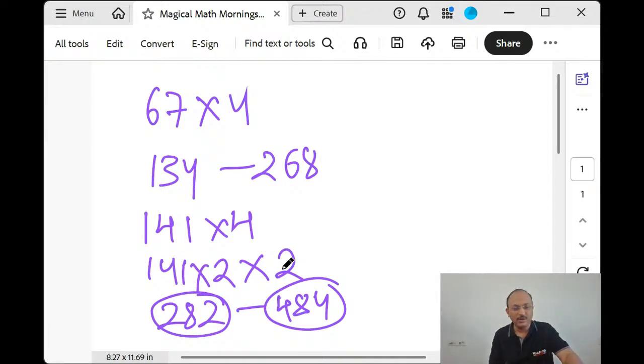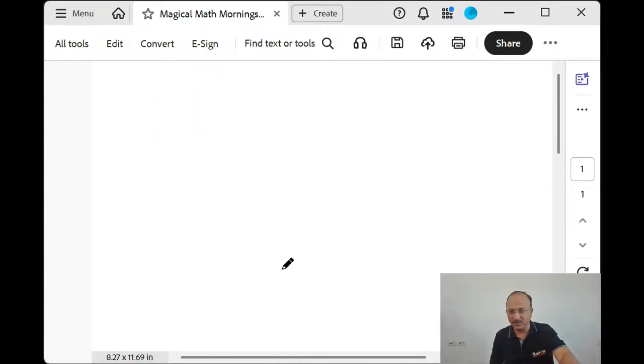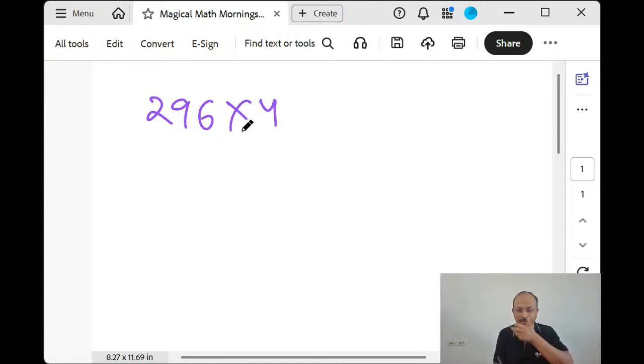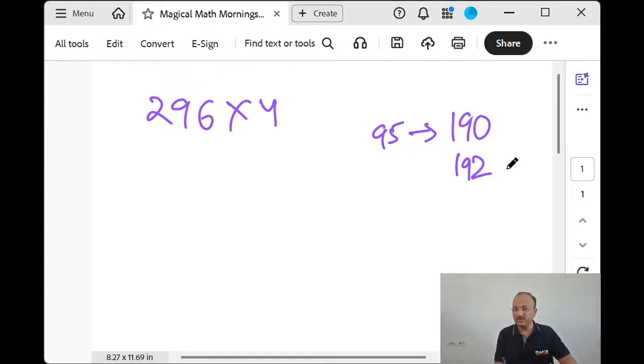So what you are going to do? Multiplying with 4. Let's try some little bigger number also. Maybe 296 into 4, let's take randomly. What you have to think is 95 doubled is 190. Correct? So 96 doubled is what you have to think? 192. In that concept, you will be able to take the double of 296.